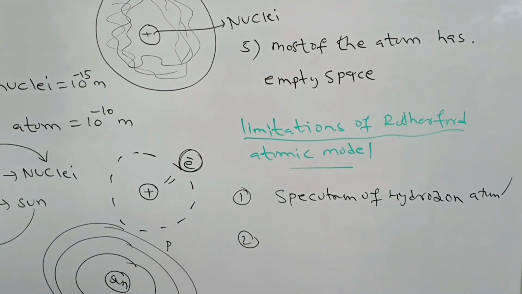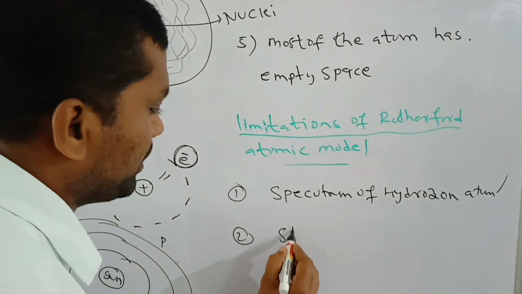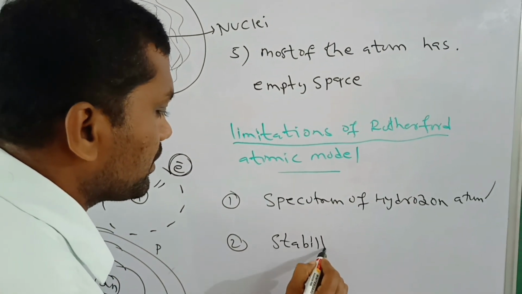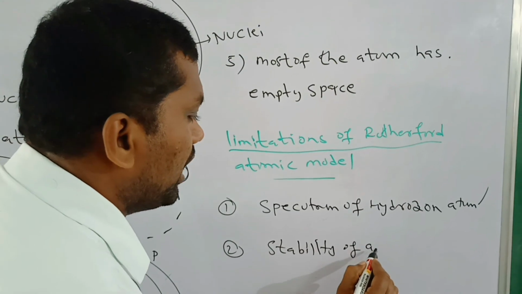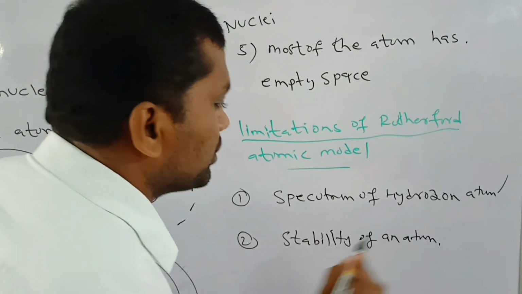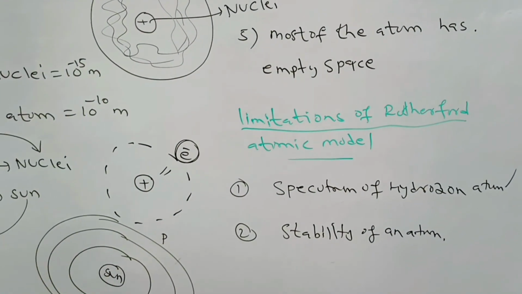And next, it could not explain the stability of an atom. So these are the drawbacks of the Rutherford atomic model.